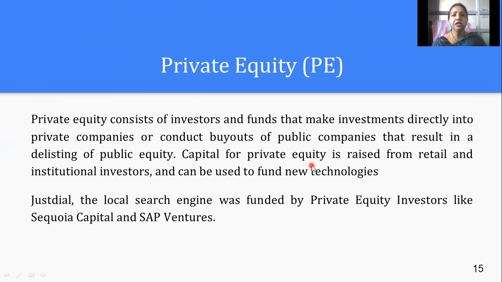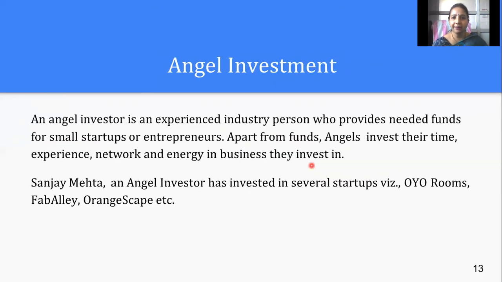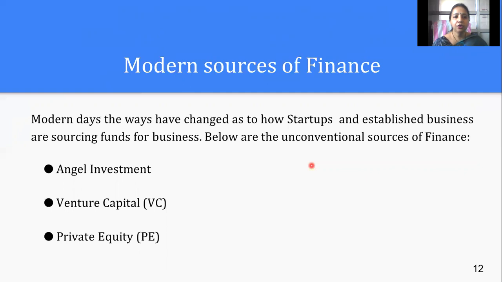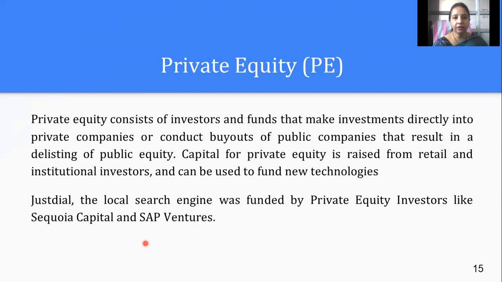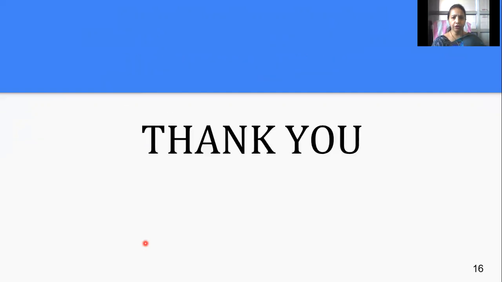So basically, the modern capital investments are angel investments, venture capital, and private equity. These are the sources of finances which nowadays, when we need finances to start up our business, take care of that need. So this is all about this particular topic.